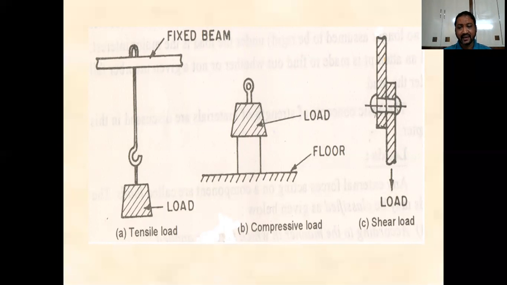The third one is the shear load. Here the rivet in the body is subjected to shear loading, and if the load exceeds the permissible limit, it will shear the rivet into two parts.